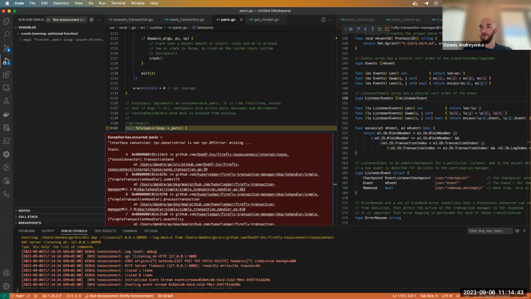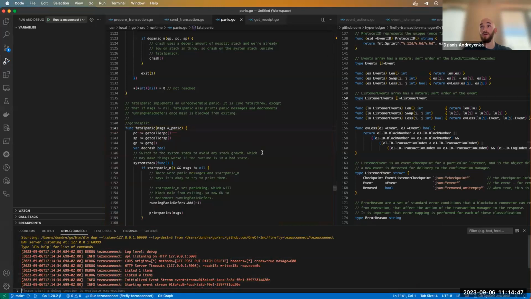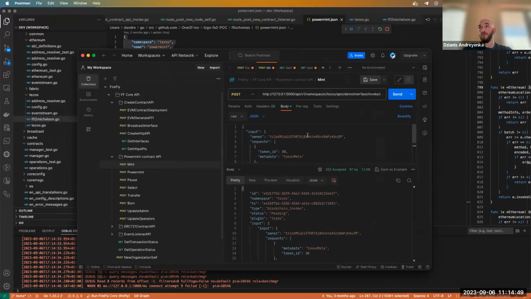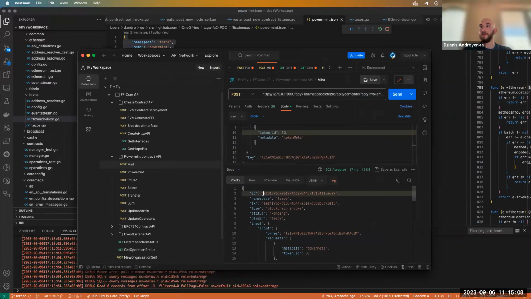Okay, then I will just show how it should work. So usually we do the minting. The error was that we used the same token IDs that we used before, so we just need to change them. And then we send the transaction and get the transaction data here, and we have the operation ID.